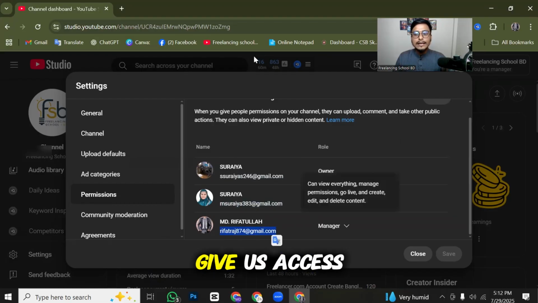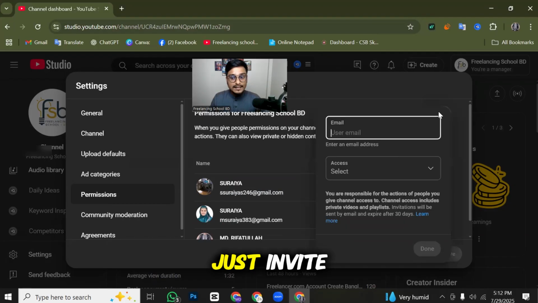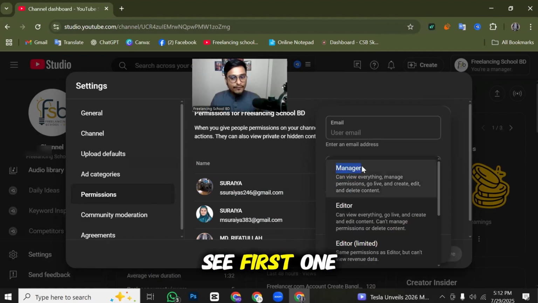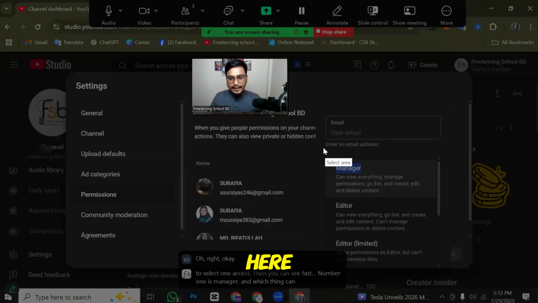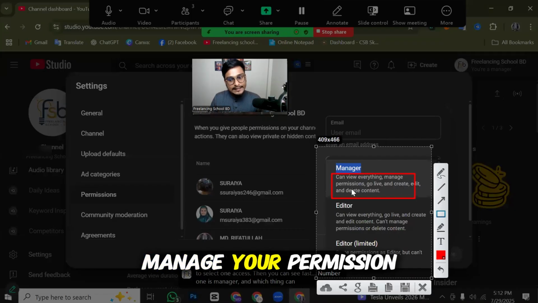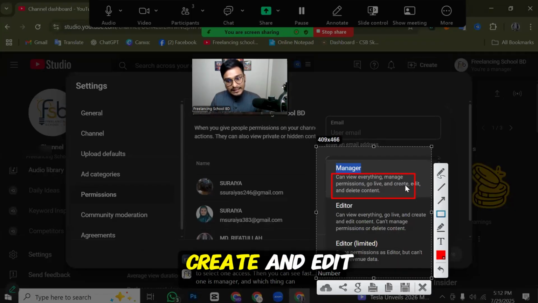And if you give us access, then you can just invite, and in here you can paste our Gmail. Then you have to select one access. You can see the first one is manager, and you can see in here what a manager can do. A manager can view anything, manage permissions, go live, and create, edit and delete your content.